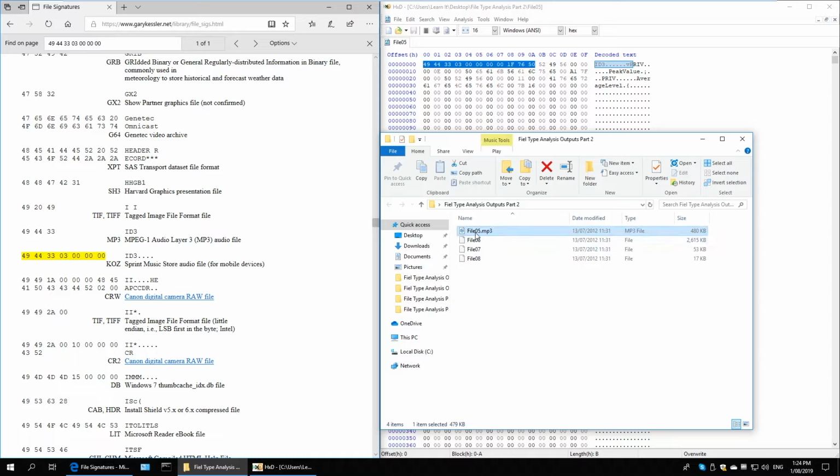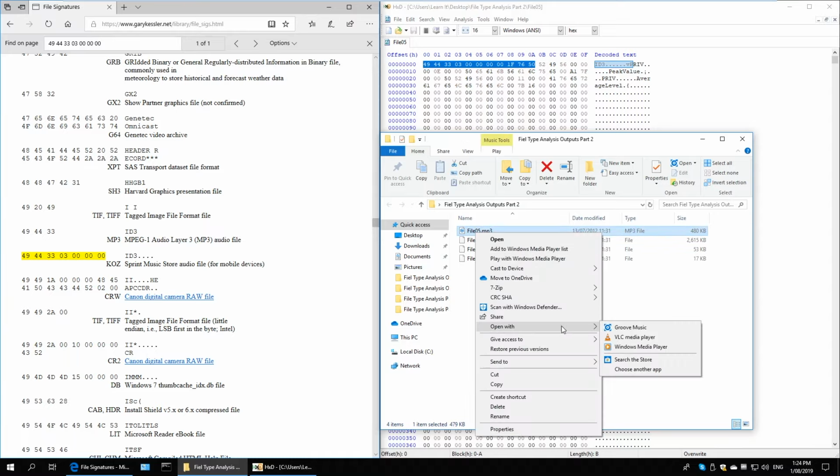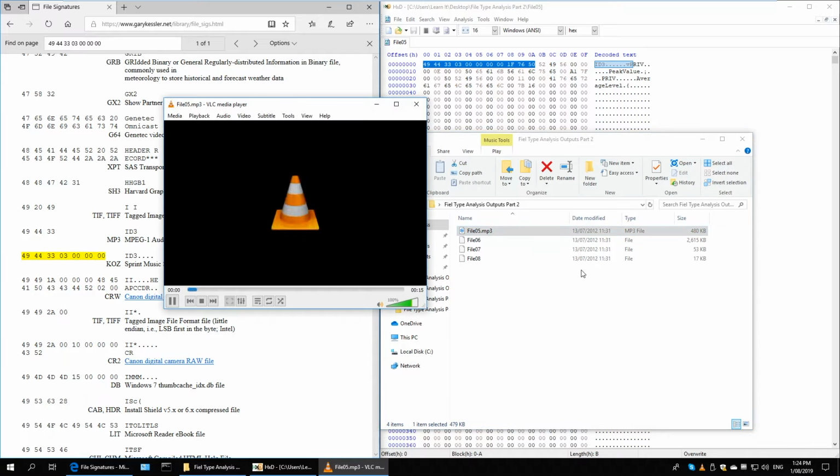And I'm going to try opening it with VLC Media Player. Let's see what it does.